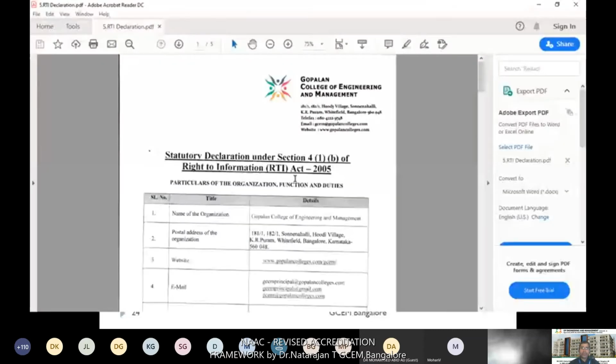I need to mention one more thing before applying for IIQA. You need to create an exclusive NAAC web tab in your college web portal. Inside that, upload the supporting documents, and you can give the web link and paste it in the appropriate place in the application. This is the RTI format. This format is also available in NAAC. You can download it and create one like this.